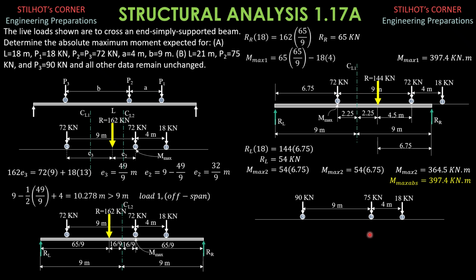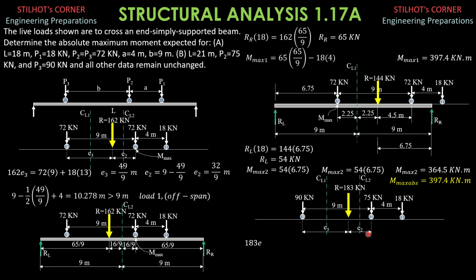Under load 2. So if all the loads are on the span, 90 plus 75 plus 18 is 183. So the resultant is 183 kilonewtons as shown. Then let's call this E sub 3, and the distance from R to 2 is E sub 2. That's center line 1, center line 2, and that's E sub 2.